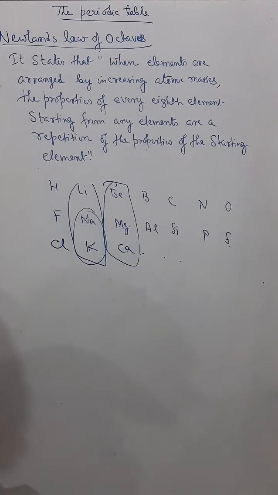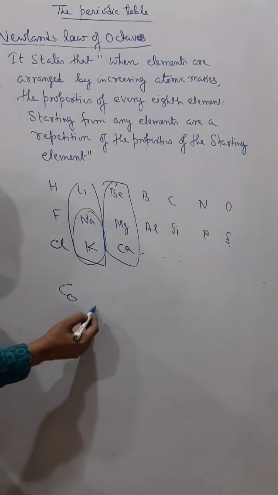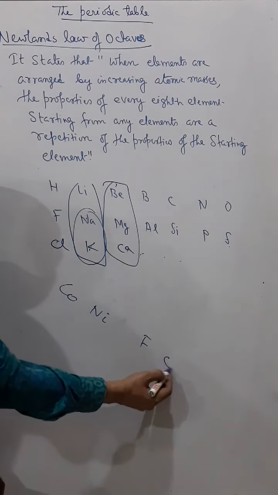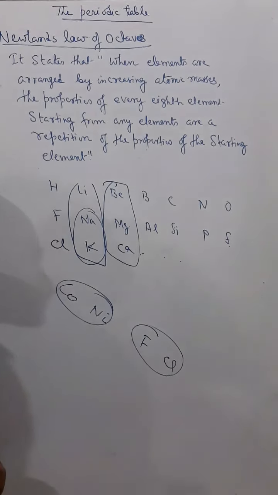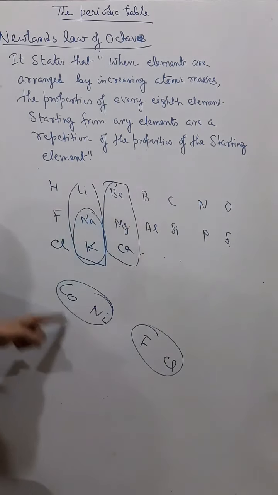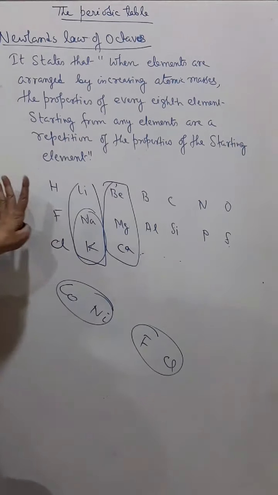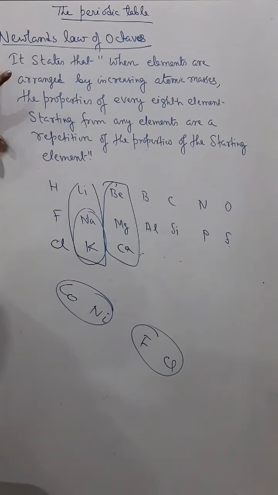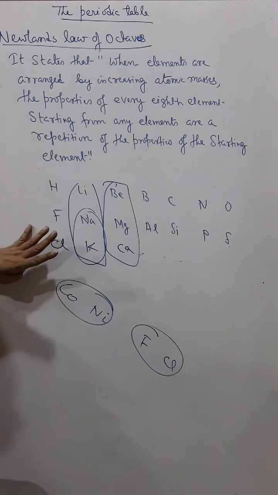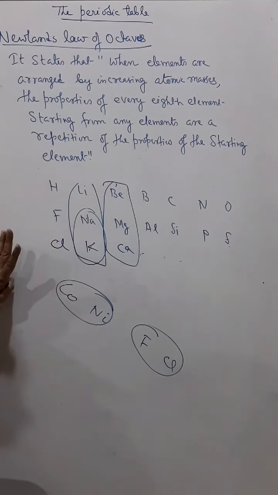And sometimes what happens, like cobalt and nickel came in the same group where fluorine and chlorine are. Although cobalt, nickel, fluorine and chlorine are different. I'm not giving you the whole arrangement, it is not necessary. In your syllabus there is only the law, because all this has been discarded. So the table description is not important. It is just history, you have to know the law and why it has been discarded.